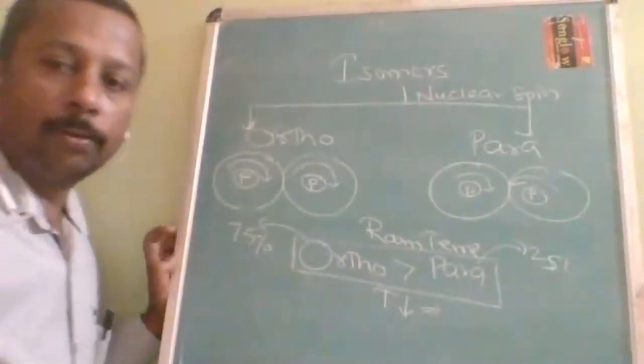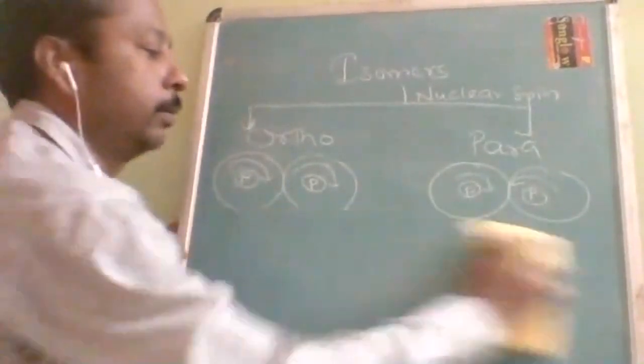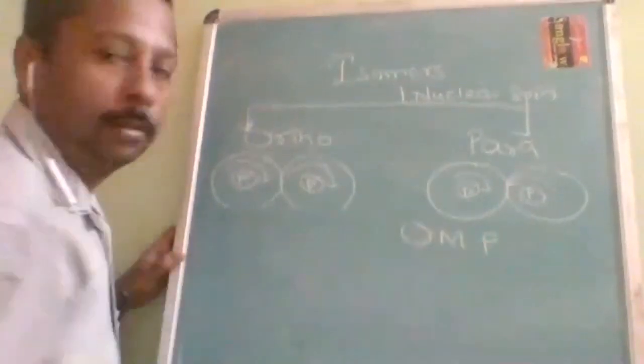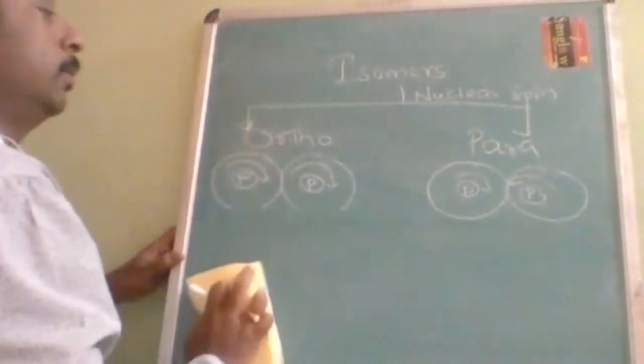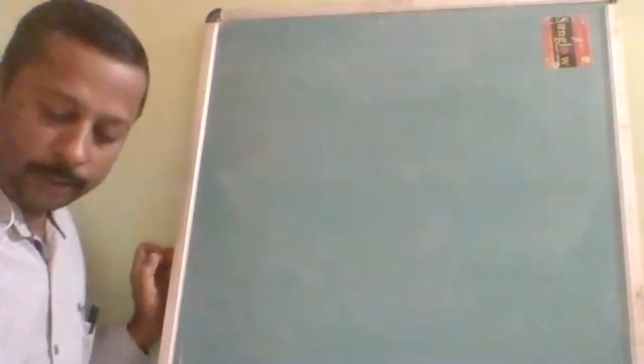Ortho, meta, para, not ortho, para, meta. Om Parameshwara: ortho, meta, para. So this is about the types of isomer. Which isomers did we talk about? Very good, nuclear spin isomers.